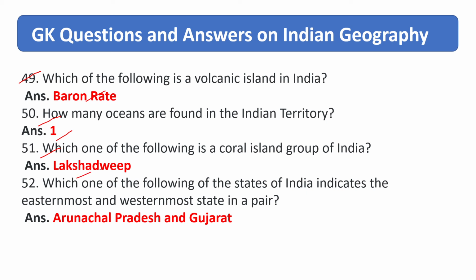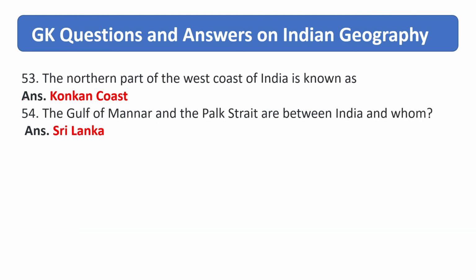Right answer is Lakshadweep. Which one of the following of the states of India indicates the easternmost and westernmost state in a pair? Right answer is Arunachal Pradesh and Gujarat. The northern part of the west coast of India is known as. Right answer is Konkan Coast. The Gulf of Mannar and the Pak Strait are between India and whom? Right answer is Sri Lanka.